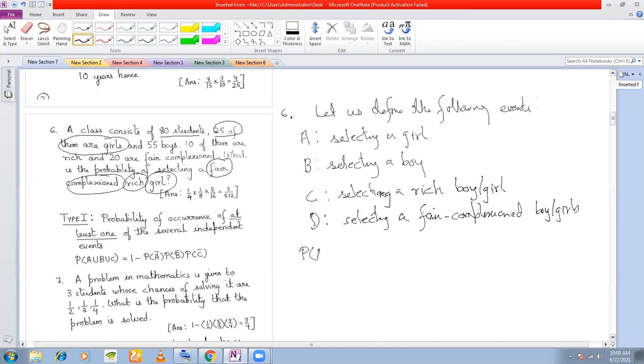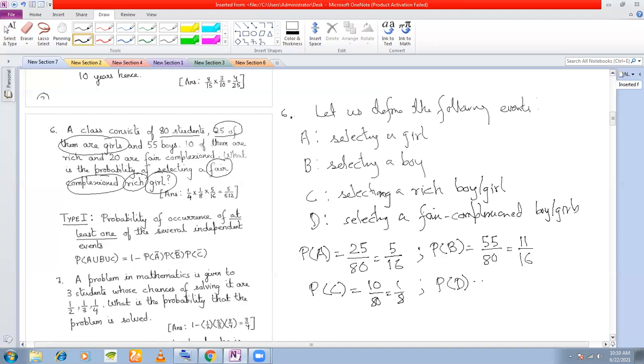Now, why did I define the event this way? See, because we know PA, right? Total number of students is 80. How many girls? 25. So probability of getting a girl is 25 by 80, which is 5 by 16. What is the probability of selecting a boy? 55 boys. So 55 by 80, 11 by 16, isn't it? Probability of the event C, selecting a rich boy. How many rich? 10. So 1 by 8. And what about probability of selecting a fair complexion boy or girl? How many fair complexion? 20. Which is equal to 1/4, right? So all the events we have got.